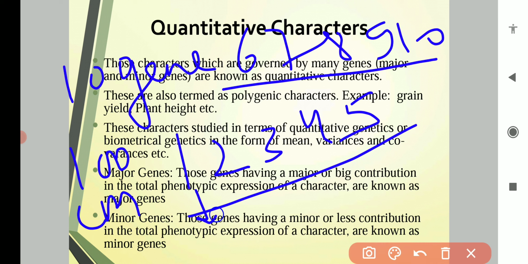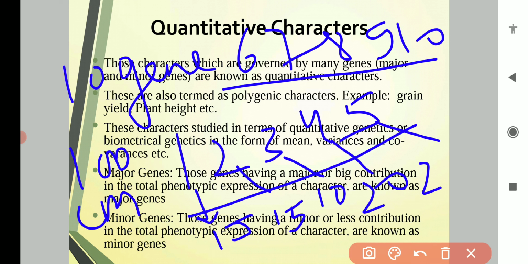For example, this gene gives 15% expression, again this gene 15%, this gene 10%, this 20%, and this again 20%.